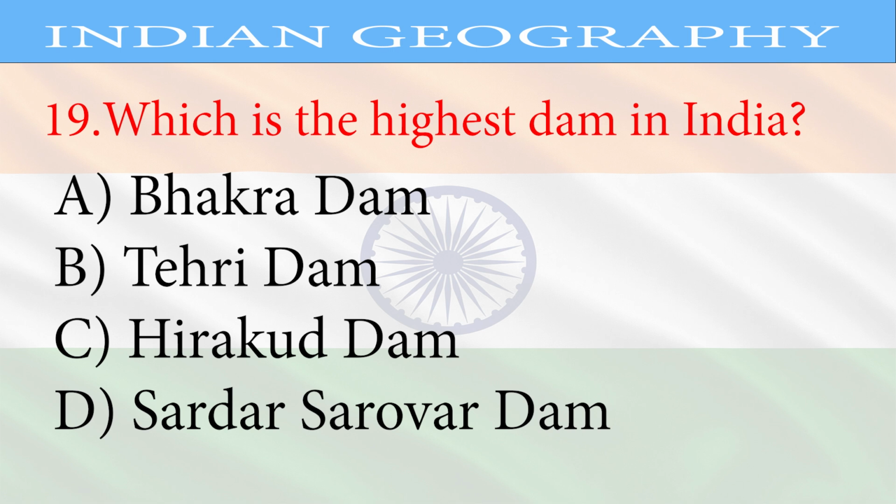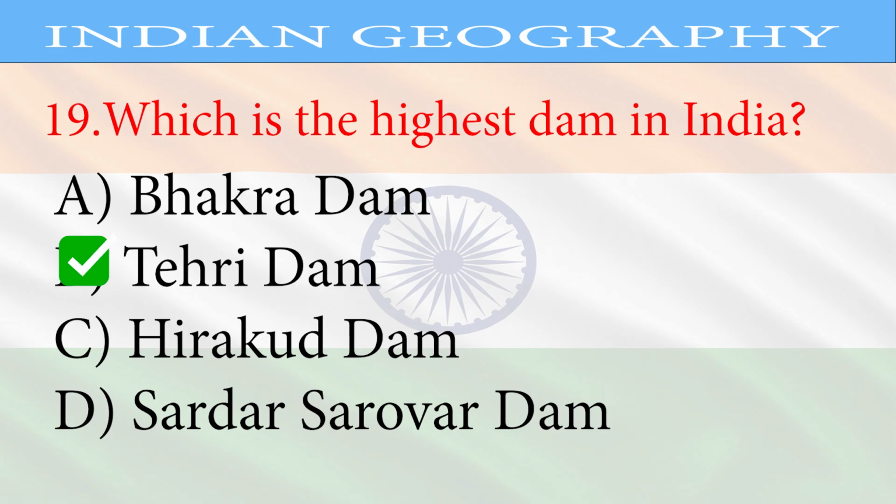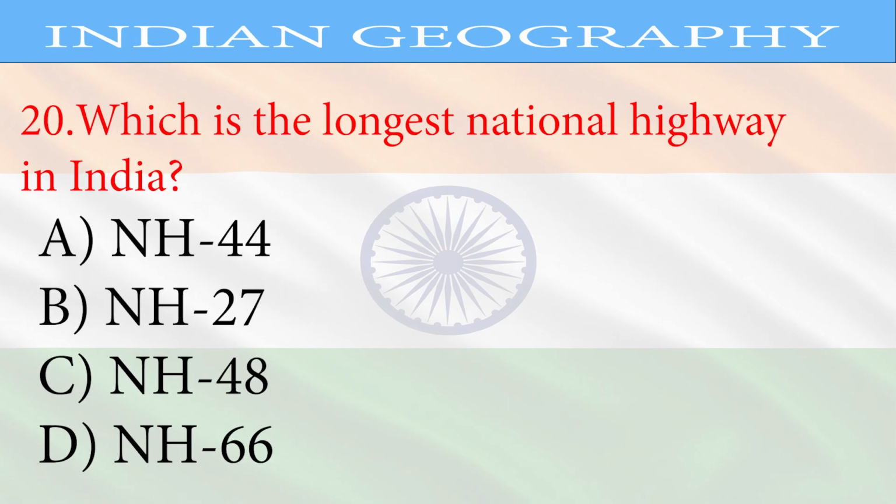Question 19. Which is the highest dam in India? A. Bhakra Dam, B. Tehri Dam, C. Hirakud Dam, D. Sardar Sarovar Dam. Correct answer, Tehri Dam.